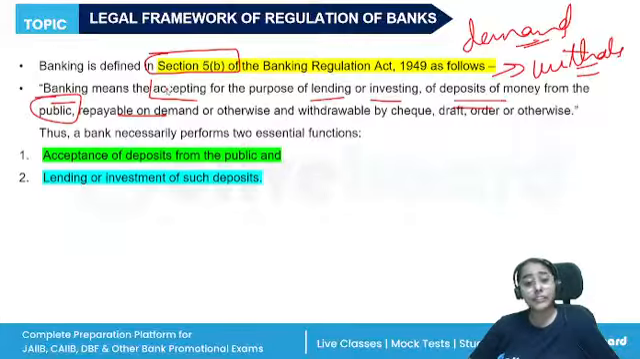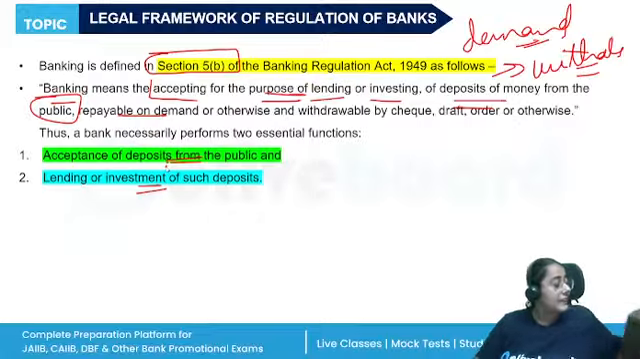What do the banks do with these deposits? They use them for giving out loans or investing, right? So acceptance of deposits from the public and lending or investment of such deposits. These are the two activities which are performed by banks, and every banking company has to perform these two functions.